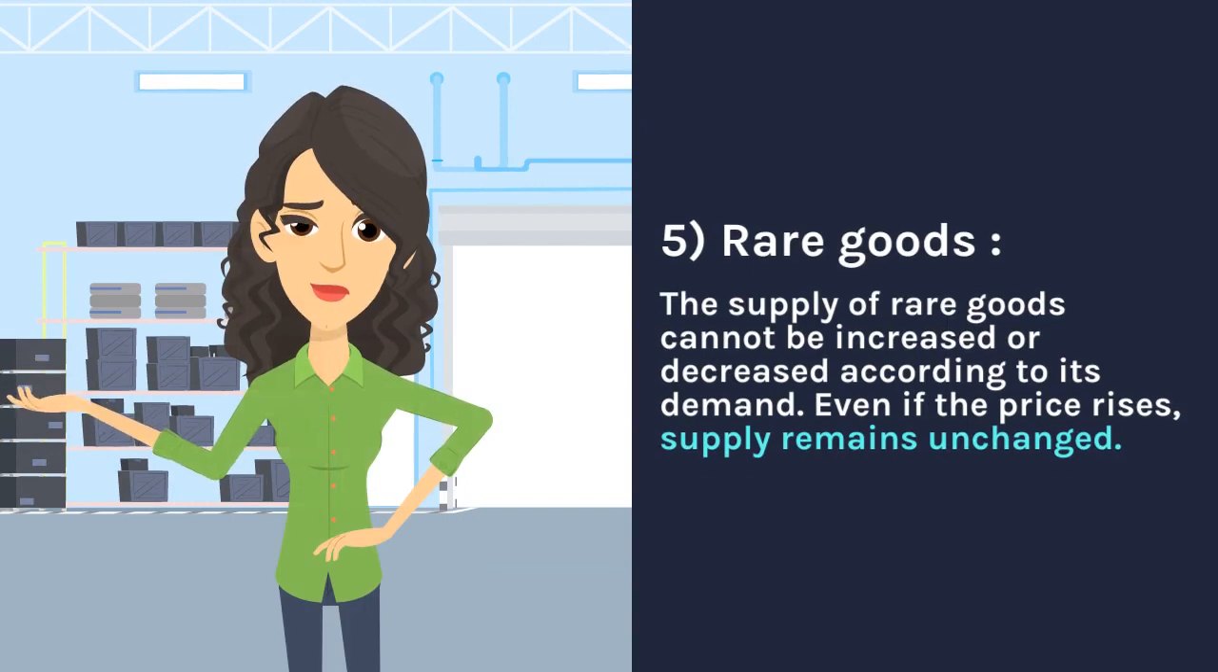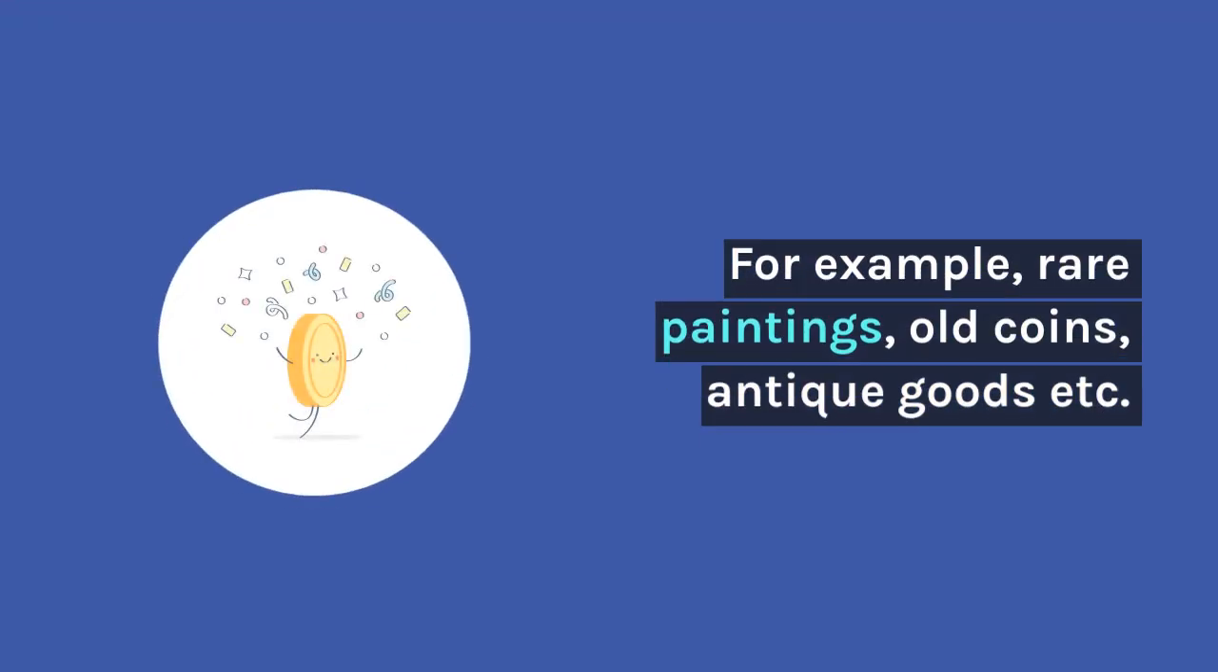5. Rare goods. The supply of rare goods cannot be increased or decreased according to its demand. Even if the price rises, supply remains unchanged. For example, rare paintings, old coins, antique goods, etc.